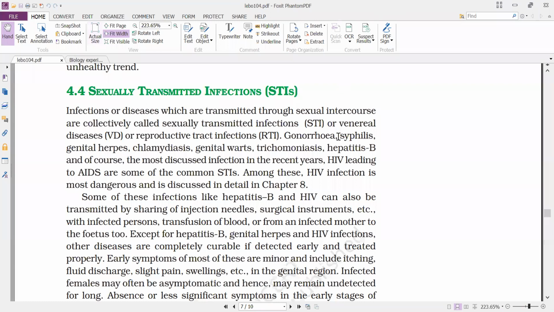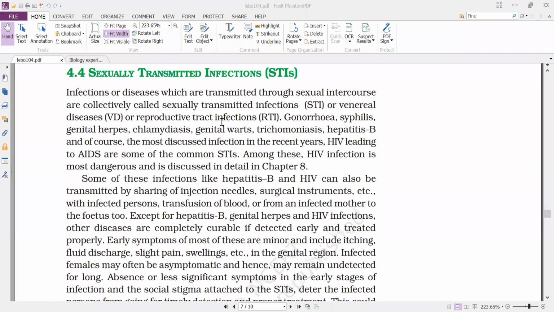Yes, for experiment 1, you have to draw both the dissecting microscope as well as the compound microscope. Both the diagrams you have to draw. Yes, sir.